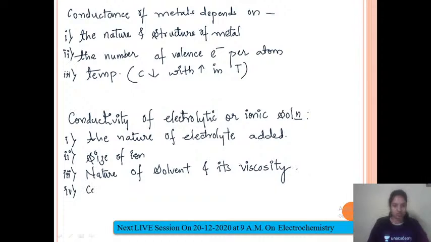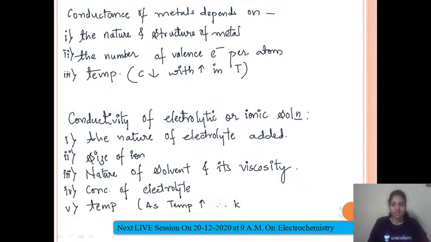Then concentration of the electrolyte. This also plays a major role. Then temperature. Here, as temperature increases, the movement of ions will be more. Therefore, conductivity K increases.